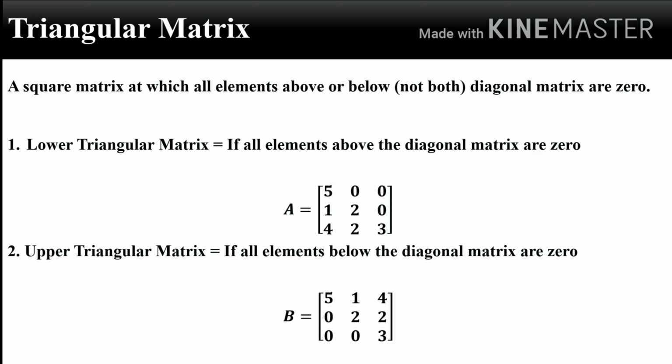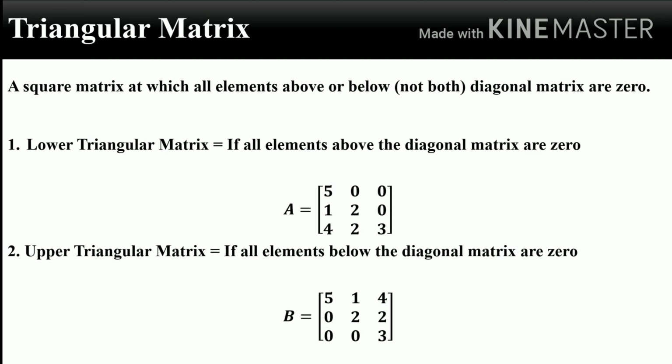Another form of matrix is the triangular matrix. A square matrix in which all elements above or below the diagonal are 0 is known as a triangular matrix. There are two kinds of triangular matrix: lower triangular and upper triangular. In the case of a lower triangular matrix, all the elements above the diagonal are 0.